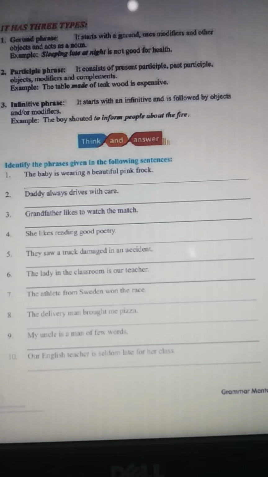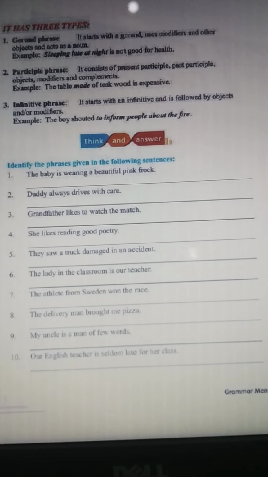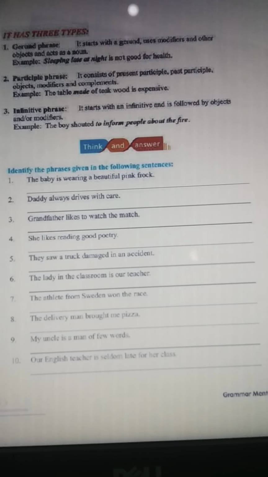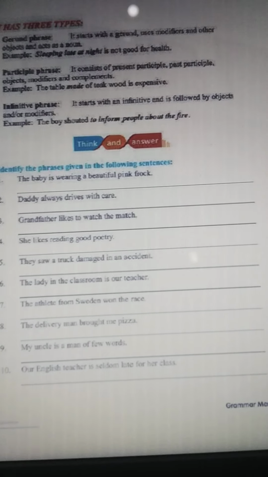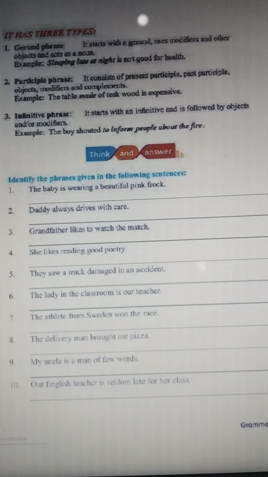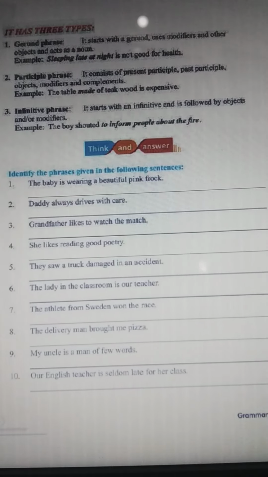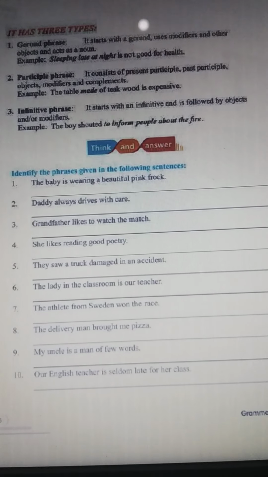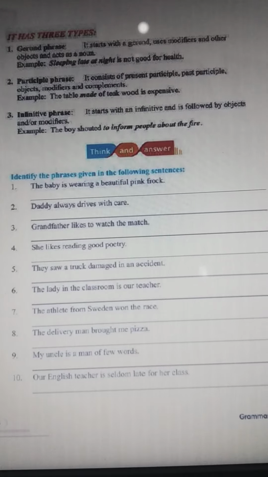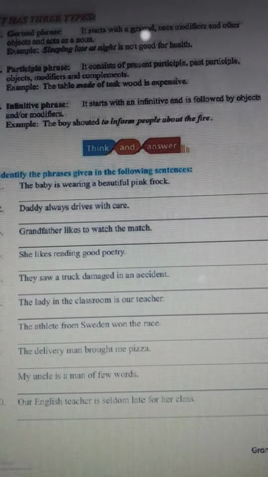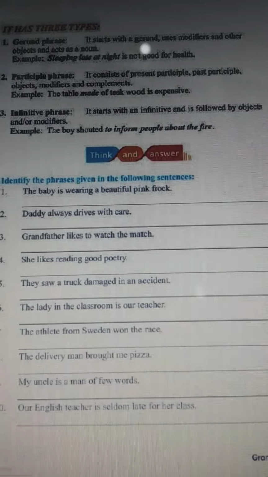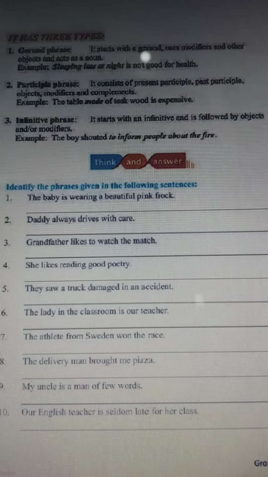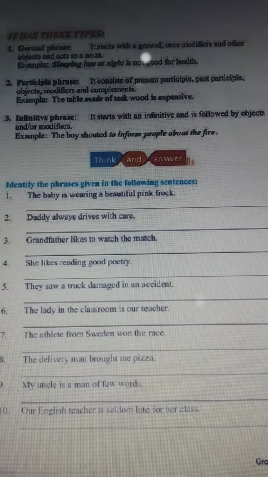So now a gerund phrase starts with a gerund, uses modifiers and objects, and acts as a noun, as I told you earlier. Example, sleeping late at night is not good for health. So sleeping late at night, if you see, sleeping means it's a verb, but here they are using it as a noun. So we call it a gerund. So this is what? Gerund phrase.